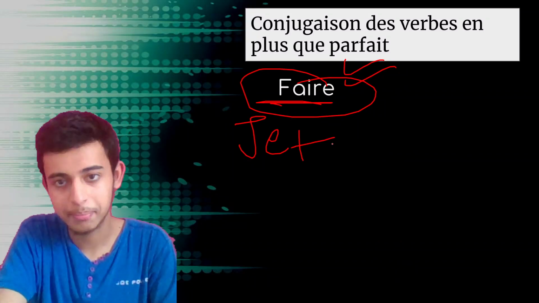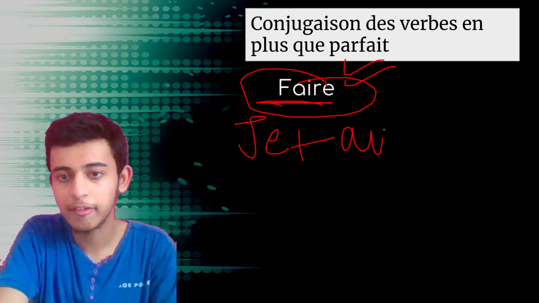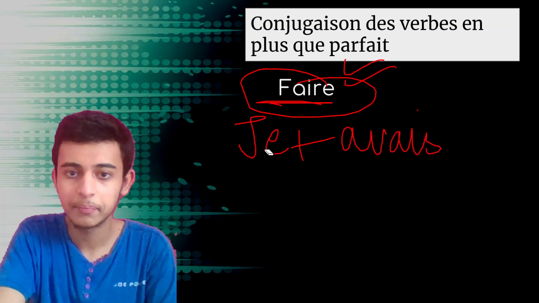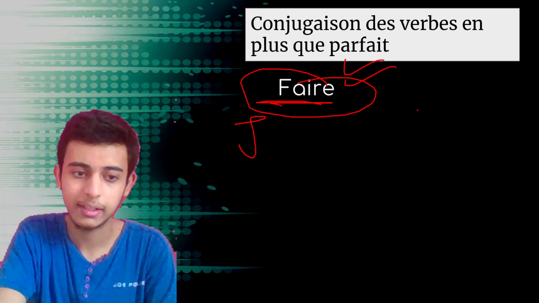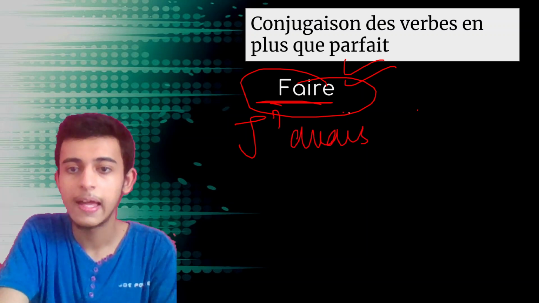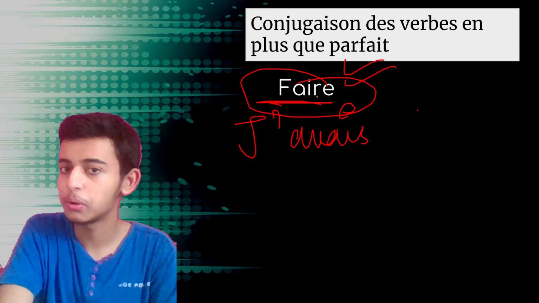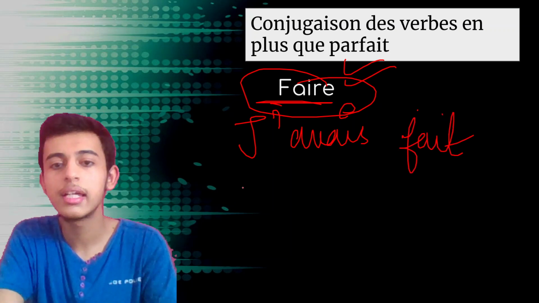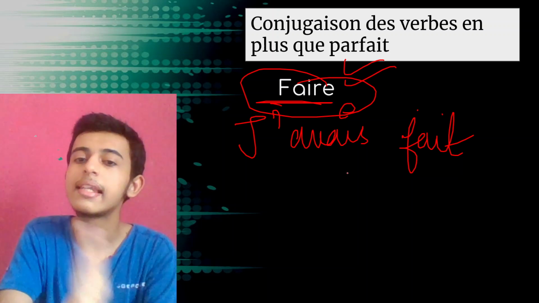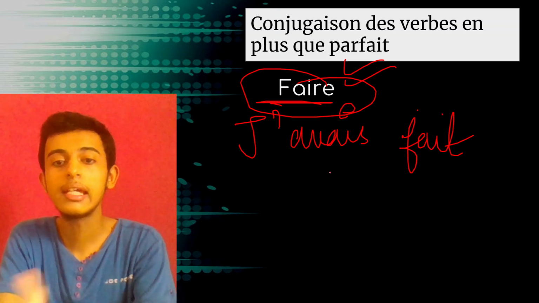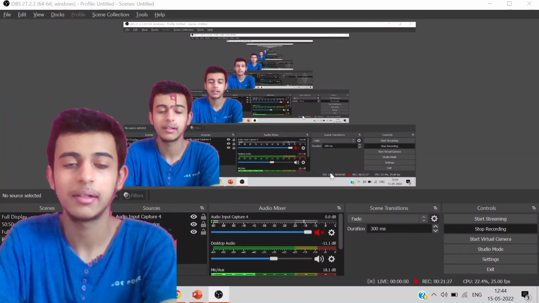Okay, avoir imperfect. So what is that going to be? Av, so je plus av becomes j'avais. Très bien. J'avais. And now the past participle of the main verb, fait. You know that. So j'avais fait, tu avais fait, il, elle avait fait, nous avions fait, vous aviez fait, ils, elles avaient fait.